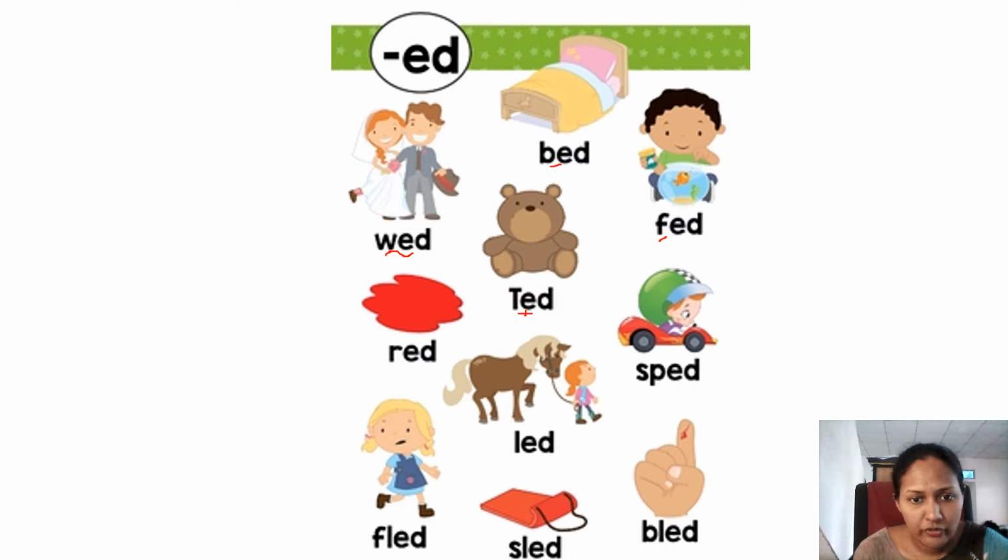That is a short form for teddy bear. Ted. Ed. Ted. Red. You know the red color. Red. Ed. Red. Right? Here lead. Ed. Lead. Here sped. Ed. Sped. Sped is the past tense of speed. Sped means went fast.